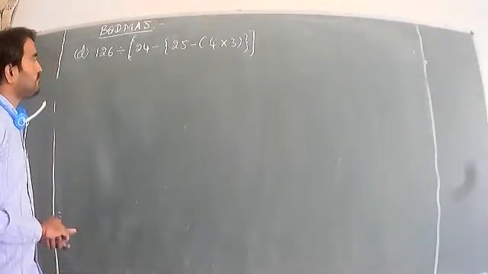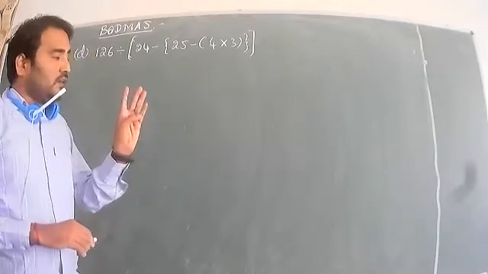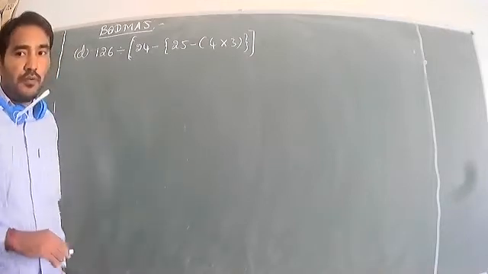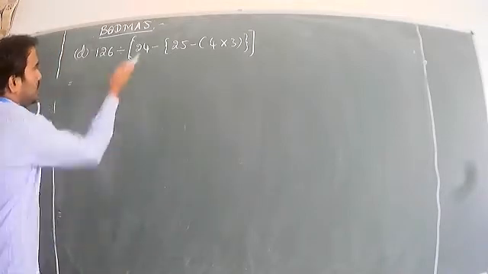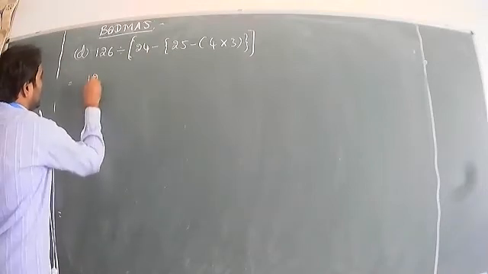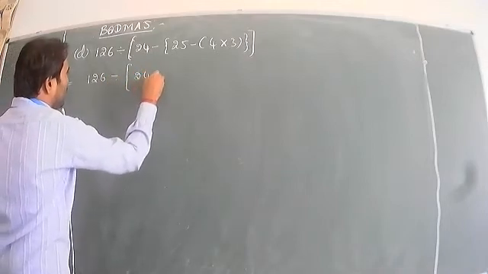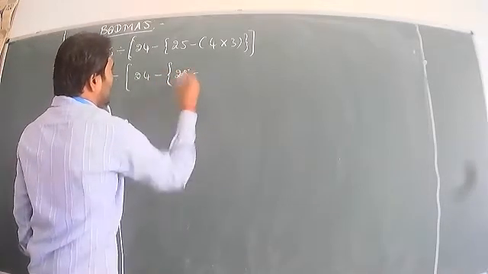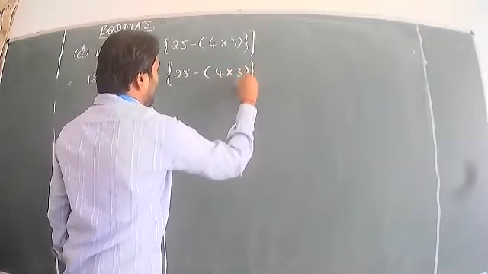So you know the brackets. First common bracket, then flower bracket, then the big bracket. So what is the first step? What is the question given? That has to be written one time. 126 divided by big bracket 24 minus common bracket, so flower bracket 25 minus common bracket 4 into 3, flower bracket close, big bracket.